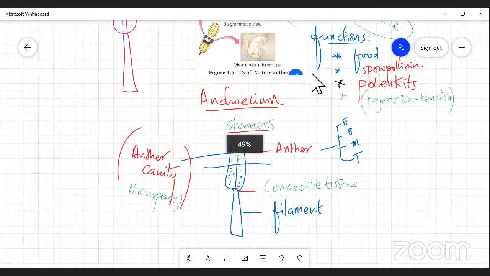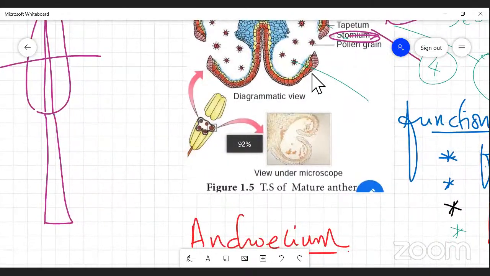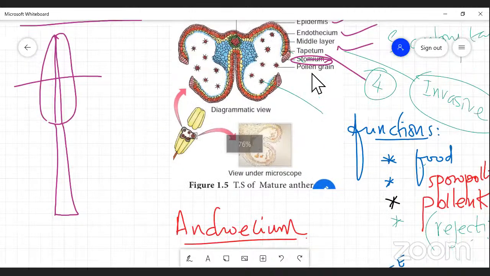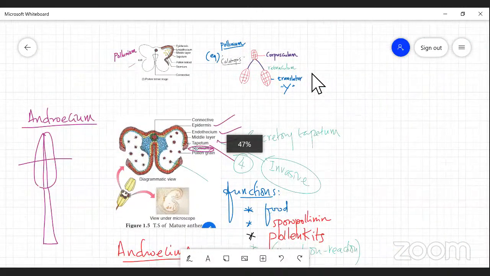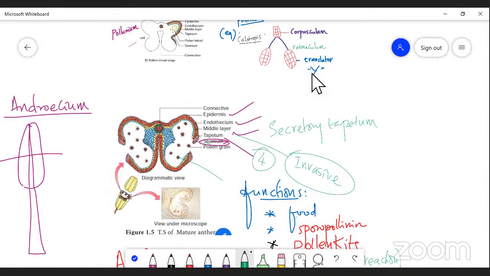Now when you see the structure, this is called an anther cavity. This is the anther cavity. This cavity is filled with a large amount of microspores, right? The next one, connective tissue. This is a connective tissue.